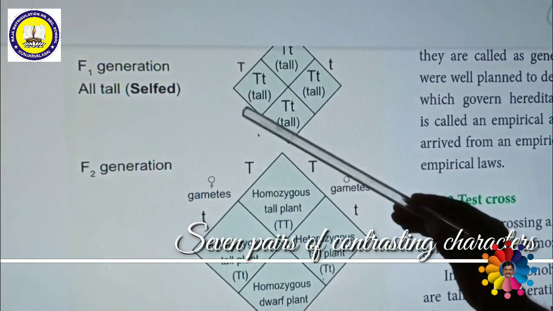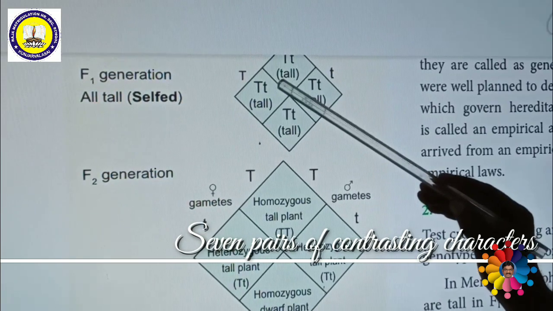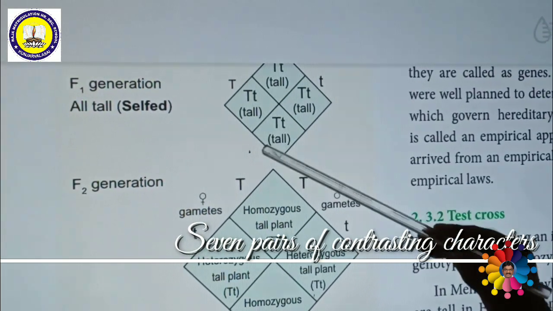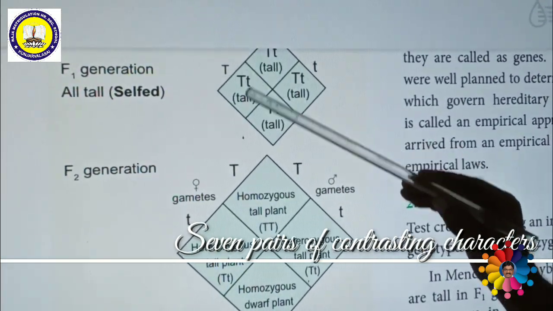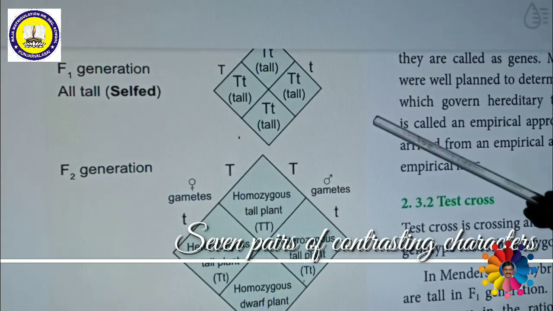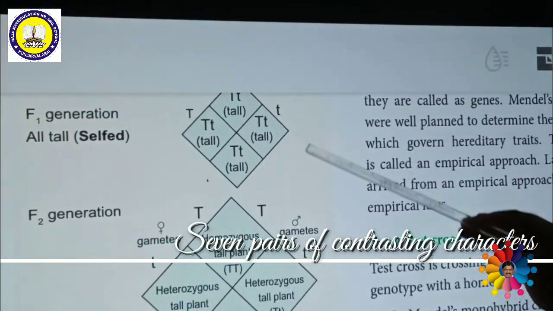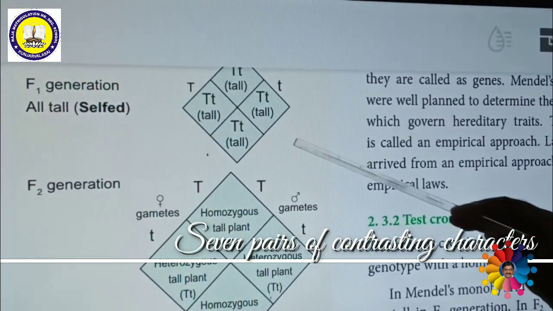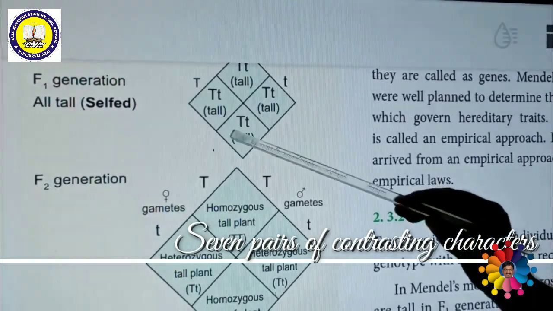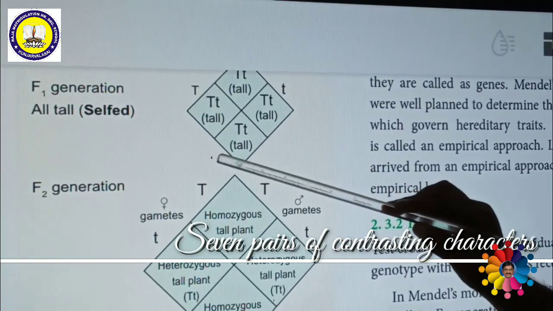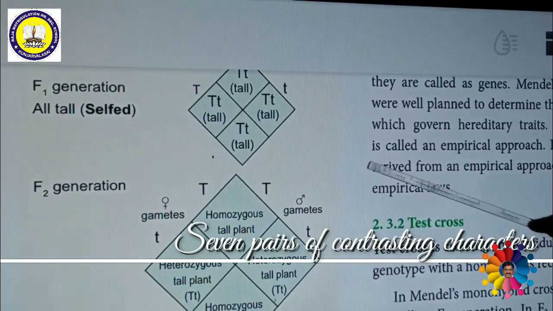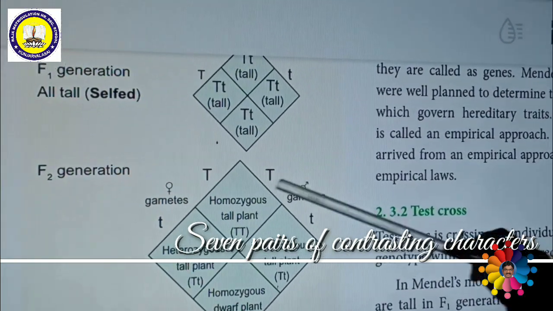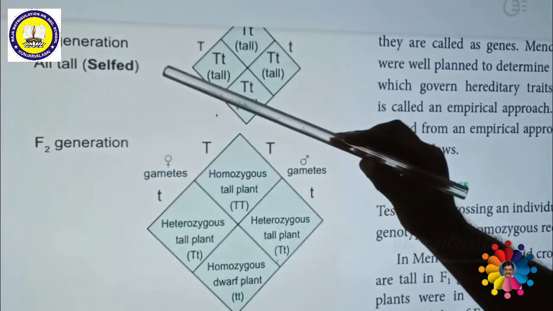This capital T will produce one gamete, capital T. This small t will produce another gamete. So two gametes will be formed from the male parent. Similarly, the female parent: one capital T and one small t. In such a way, the male parent gives two gametes and the female parent gives two gametes. See here, this is the male gamete, this is the female gamete.